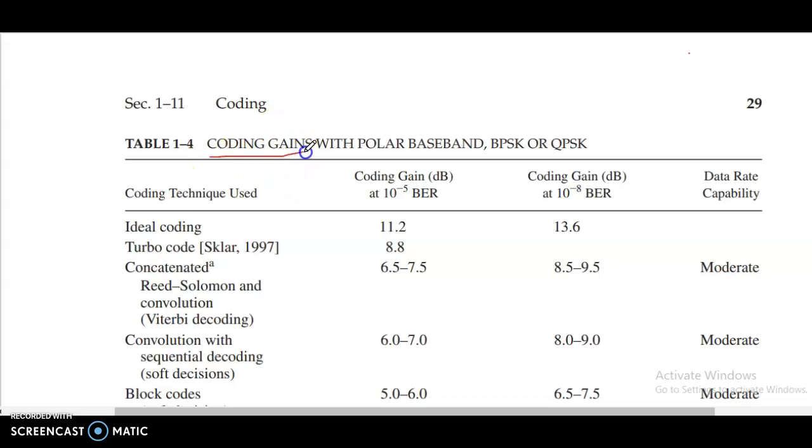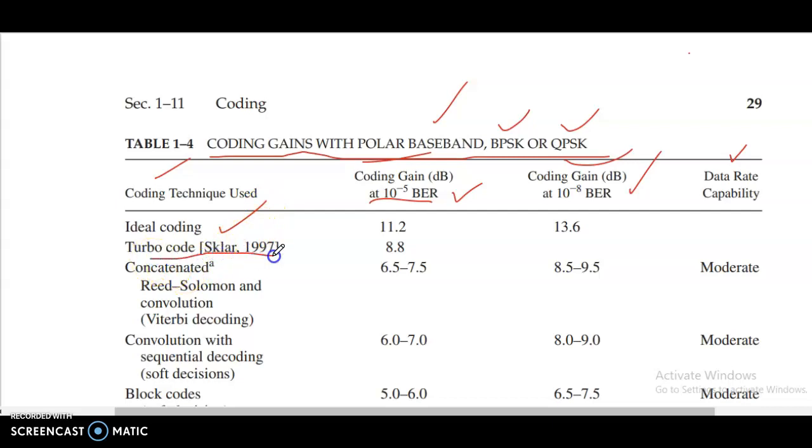Coding gains with polar baseband, PSK baseband. Coding gain in dB at 10 power minus 5 BER. Coding gain in dB at 10 power minus 8 BER. Data rate capability. Coding technique used: ideal coding.